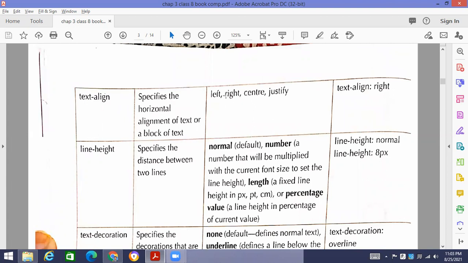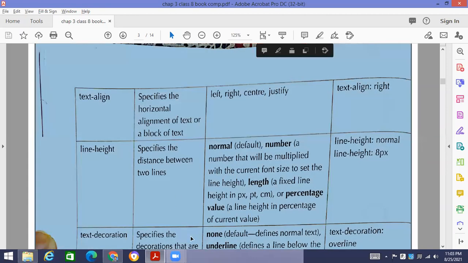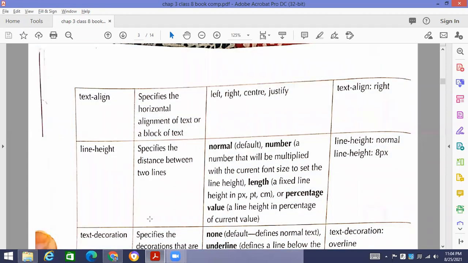Text align. If you will set the text align as left, so the text will be aligned at left. Then, if you will set it as right, so it will be aligned at right. All these options are there that we can apply to the text.